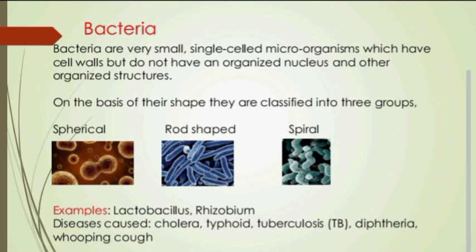Now, bacteria are classified into mainly three groups on the basis of their shape: spherical bacteria, rod-shaped bacteria and spiral bacteria. Two common examples of bacteria are lactobacillus bacteria and rhizobium bacteria. Some bacteria are very useful and help in making foods like curd, nitrogen fixation, and decomposition of waste organic matter. On the other hand, some bacteria cause diseases like cholera, typhoid, tuberculosis, diphtheria, whooping cough, etc.